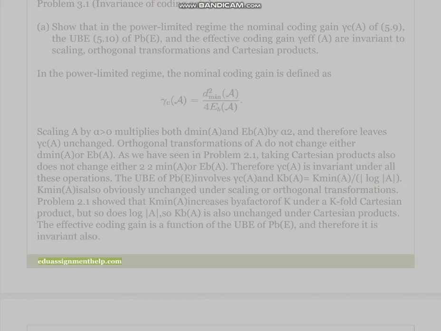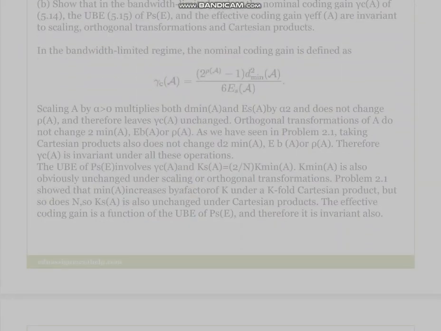B. Show that in the bandwidth-limited regime the nominal coding gain γc(A) of (5.14), the UBE (5.15) of Ps(E), and the effective coding gain γeff(A) are invariant to scaling, orthogonal transformations and Cartesian products.